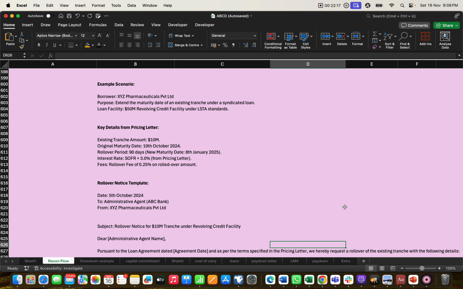But on our reconciliation side, we use the pricing letter. The pricing letter is just a notice of what action has been taken for this rollover, and on what basis this rollover action has been taken.